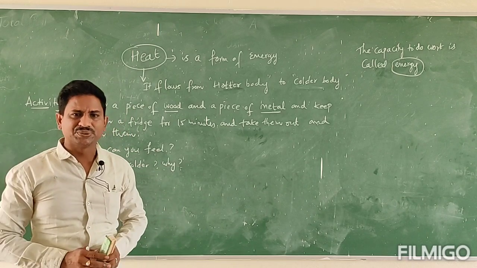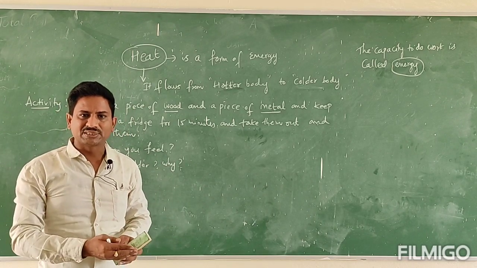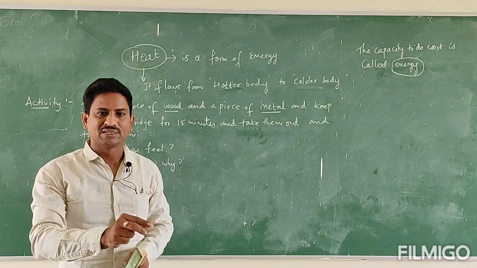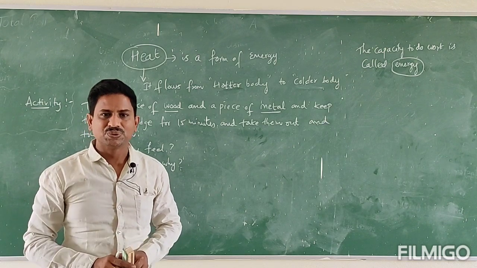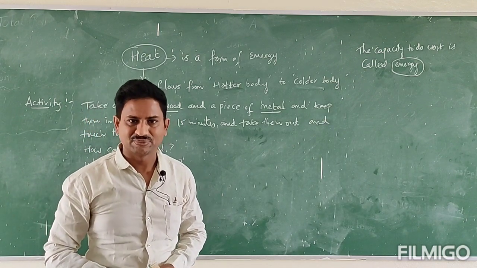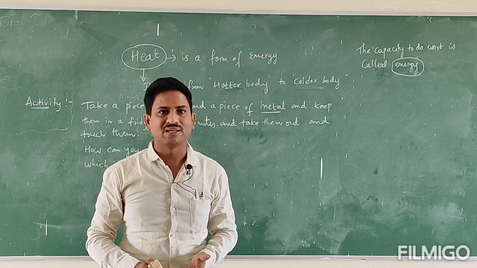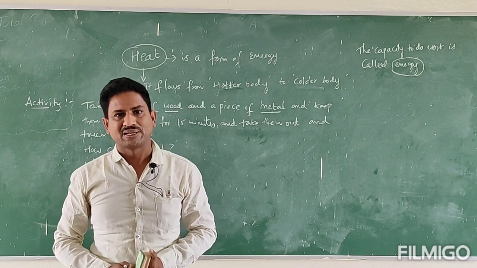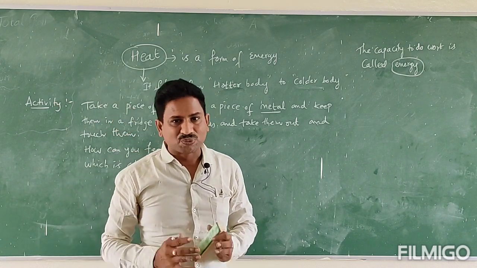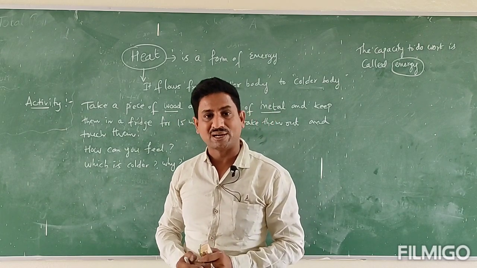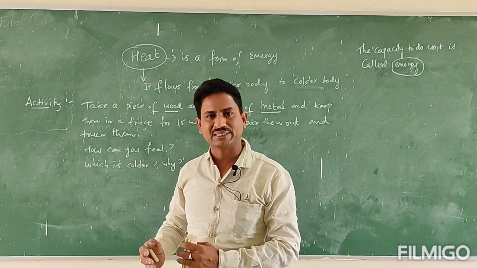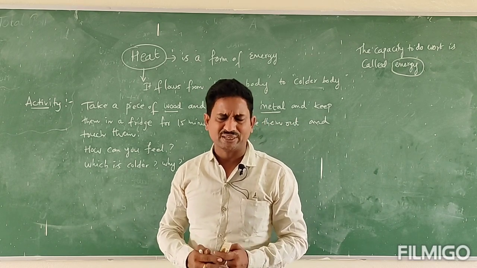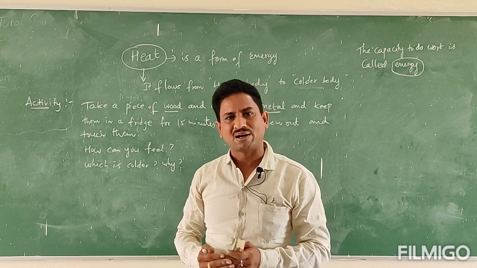As soon as you touch either the metal piece or the wooden piece kept in the fridge, your body loses some heat energy. That's why you feel colder. Whereas if you touch any object under the sun, then what happens? Do you know? You feel hotter. The reason is the energy comes into your body. That's why we can feel either cold or hot.